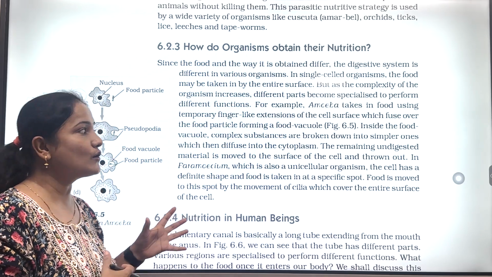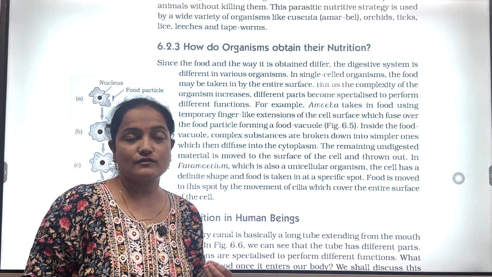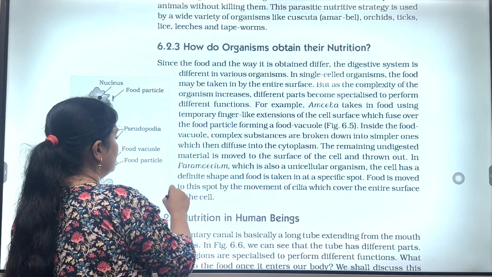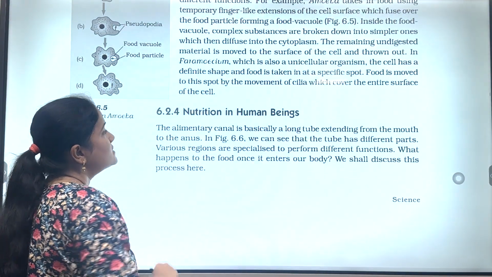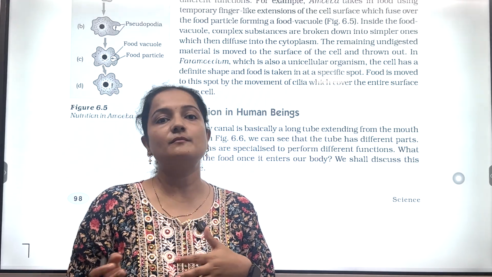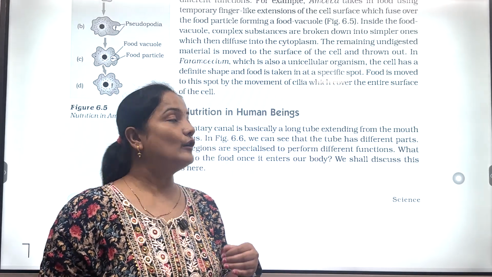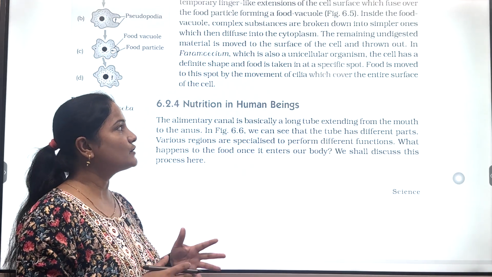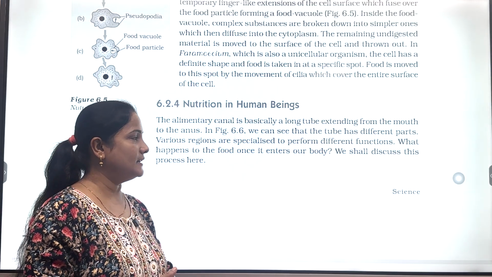This is holozoic nutrition. So amoeba uses pseudopodia, whereas paramecium uses cilia for nutrition.